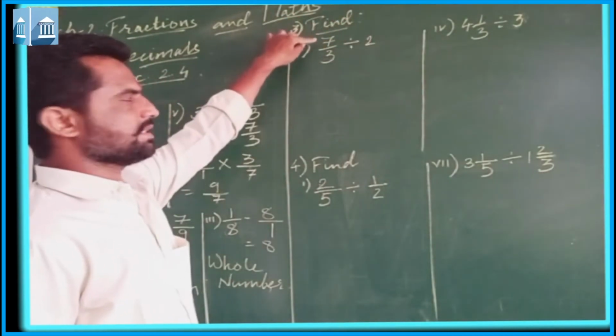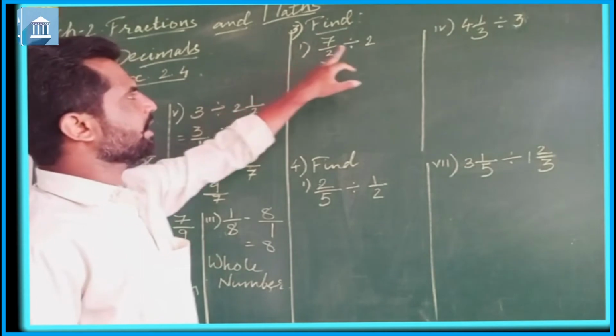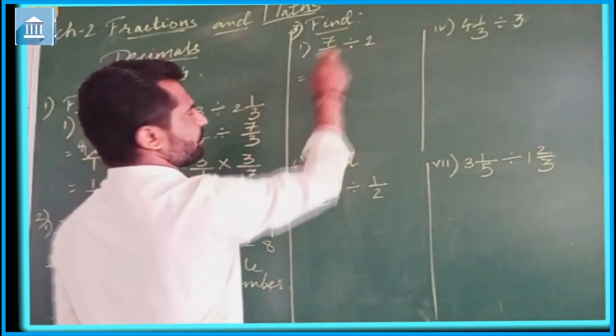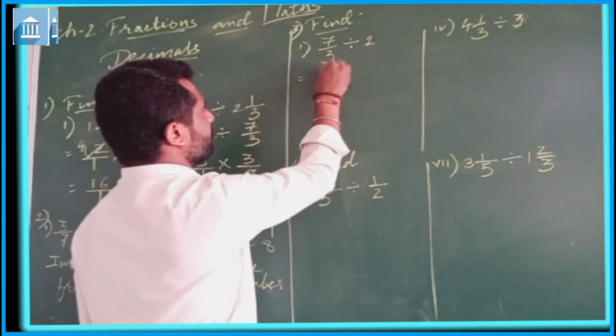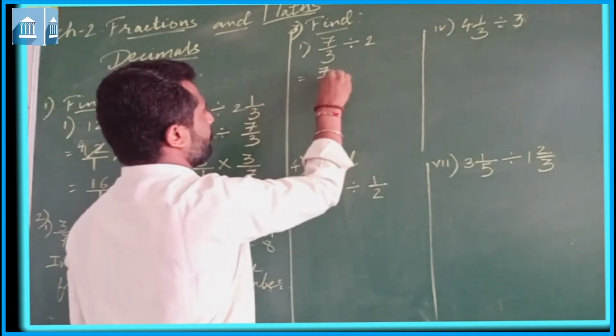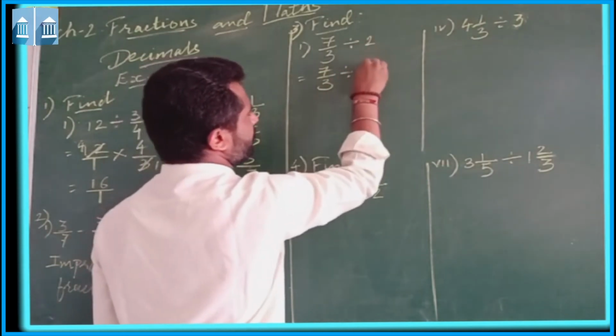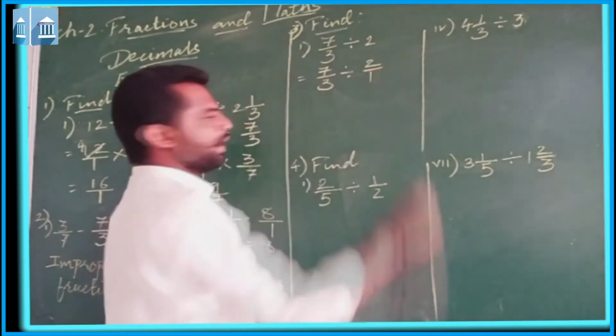First question is 7 upon 3 divided by 2. The first fraction will remain as it is, that will be 7 upon 3 divided by, in place of 2 you can write 2 upon 1.